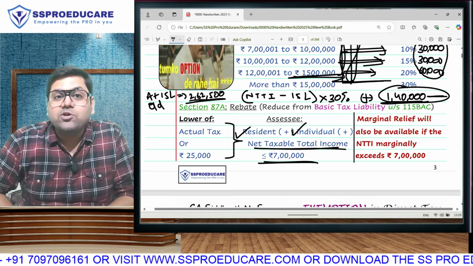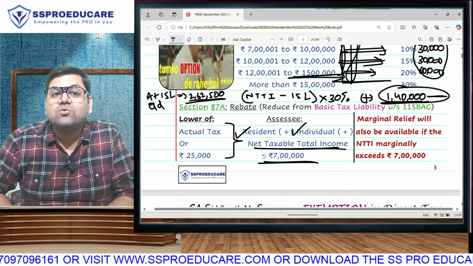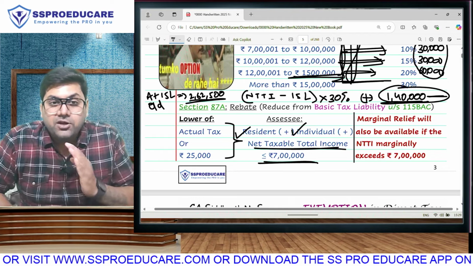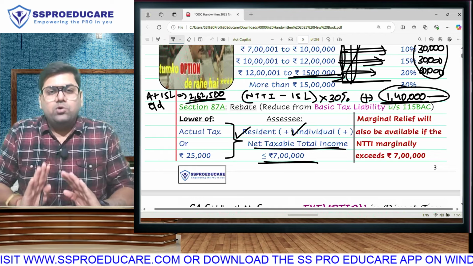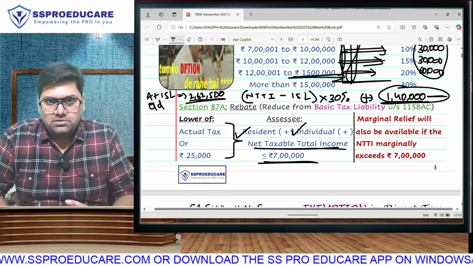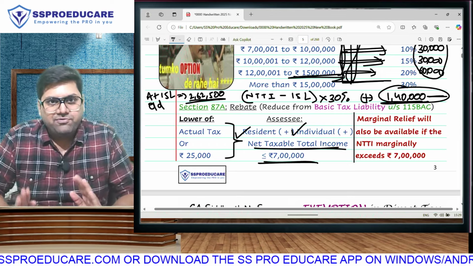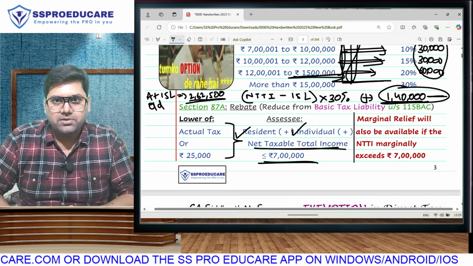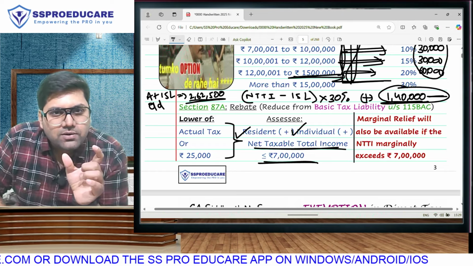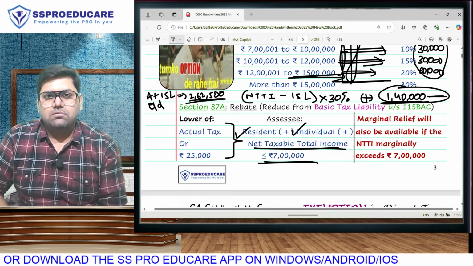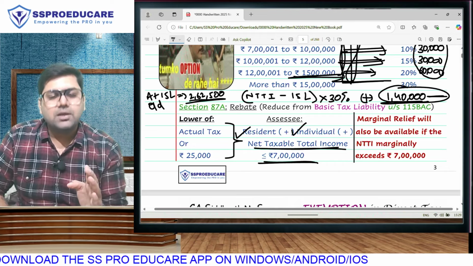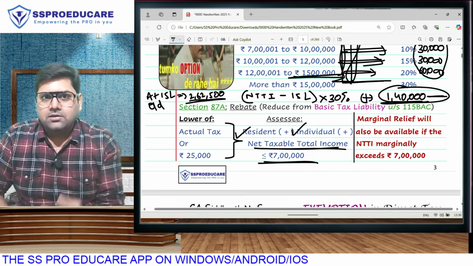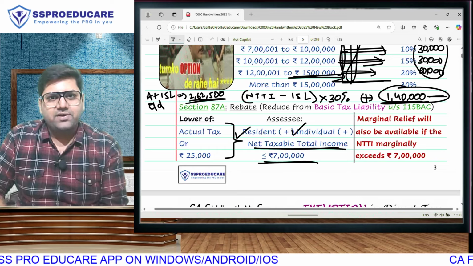So in the old regime, you get rebate only and only if your income is up to 5 lakh. But in the new regime, you will get rebate up to 7 lakh. Bro, listen. If in the new regime my income is 7 lakh and I only utilize 80C and 80D deduction to their full capability, 1 lakh 50,000 and 50,000, then my old regime income will become 5 lakh and I will be eligible for rebate. So the difference of this 2 lakh is a bloody scam. We have to forego innumerable exemptions and deductions to be eligible for the new regime. So that way, as you are aware, it's a complete scam.